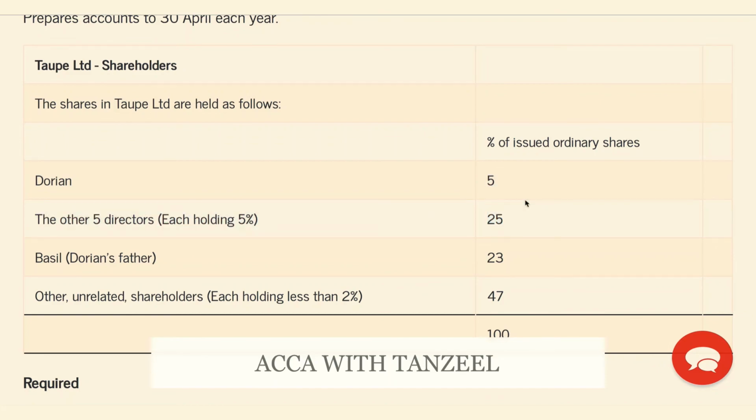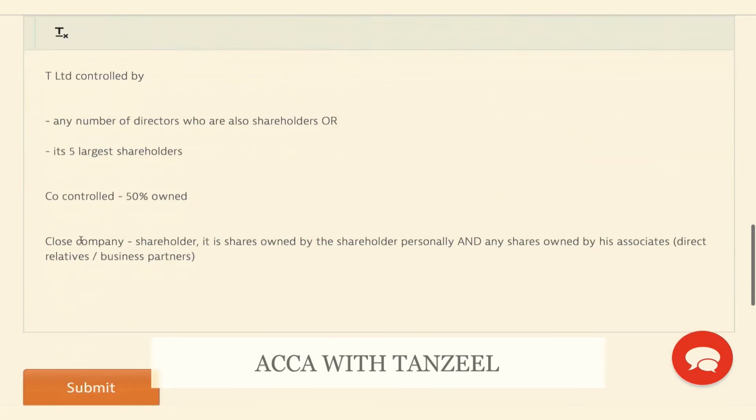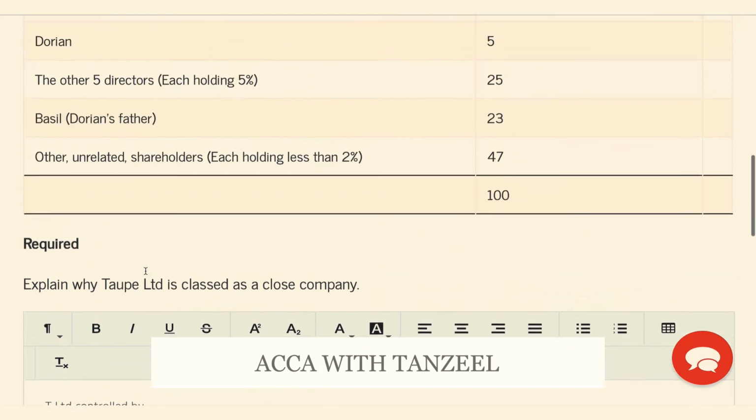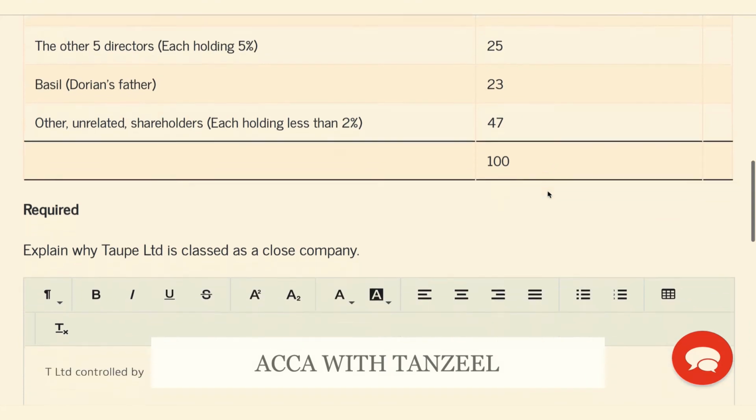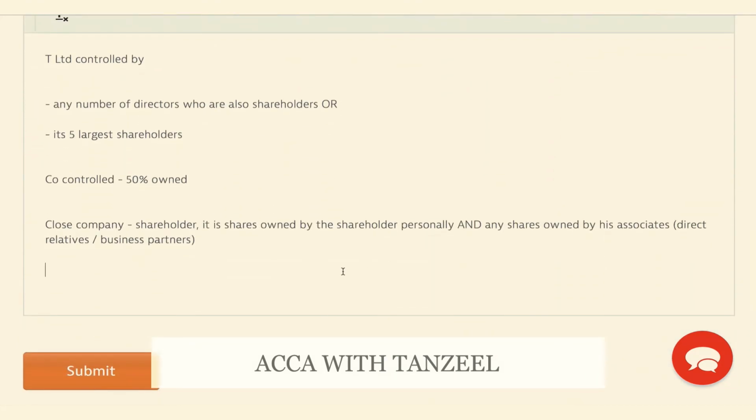Now, this is only a 30% holding, but remember, when we are talking about a shareholder for a closed company, it is the shares owned by the shareholder personally and any shares owned by his associates, which include direct relatives. Dorian's father, Basil, owns 23%. That means what is the percentage we are looking at? 5 plus 25, the other directors, plus 23%. This gives me a 53% holding, which is more than the 50% holding.